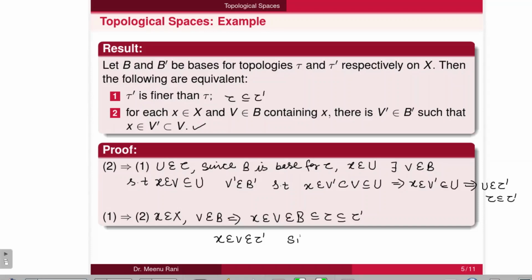And it is also given that B dash is a base for the topology tau dash. Then we can write there exists a member V dash of the base B dash such that x belongs to V dash, which is contained in V. This is from the second definition of the base B dash. The second statement holds.